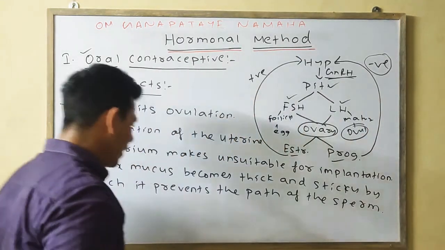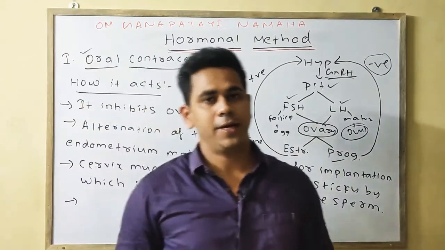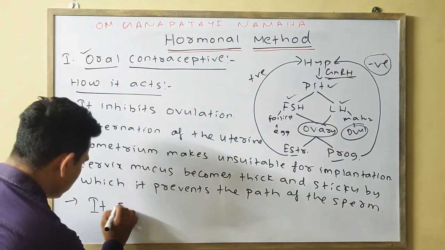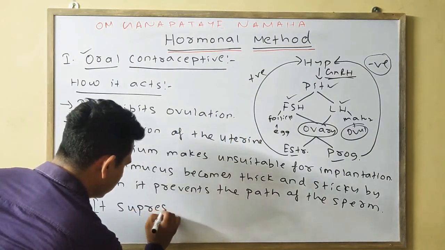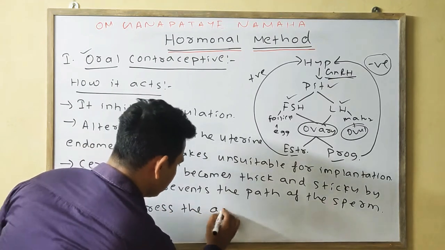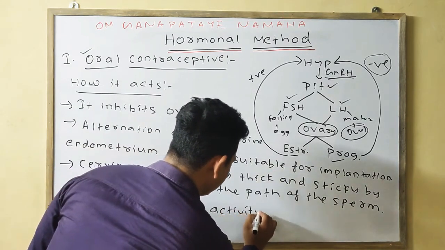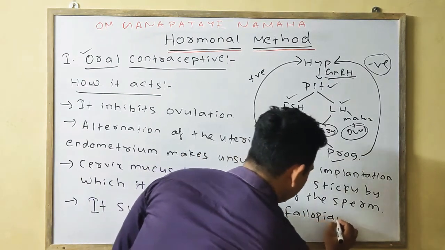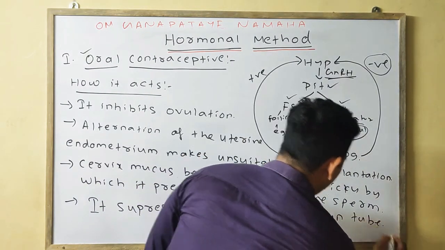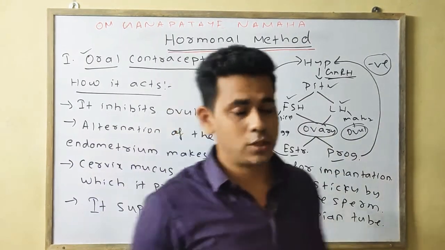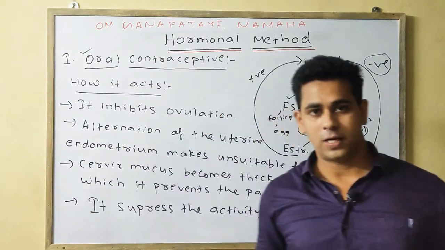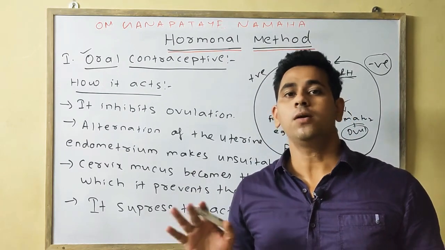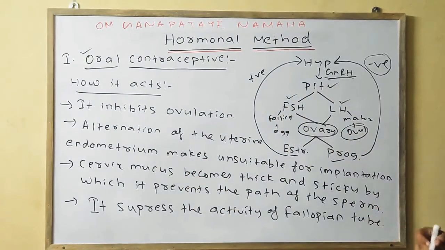Okay. Last point, it suppresses the activity of the fallopian tube, which eventually leads to the prevention of the fertilization, which will eventually help in the prevention of the pregnancy. Okay, so these are your 4 points.